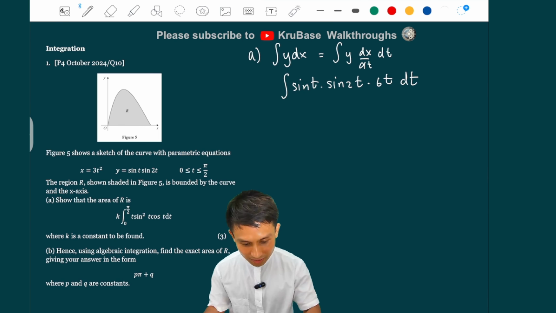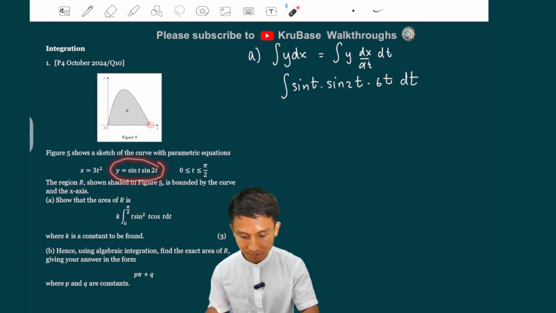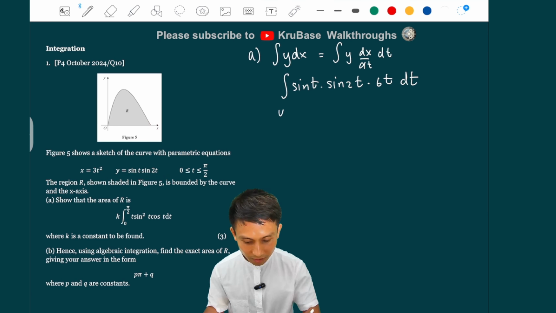Now the bounds here, if you have a look at the graph, the limits for x is just 0 and somewhere. So you've got to solve that from knowing that this is an x-intercept from the graph. Well, in an x-intercept, y is 0, right? So we're going to put y equals 0 equals sine t sine 2t.